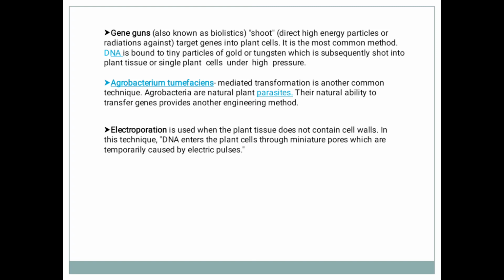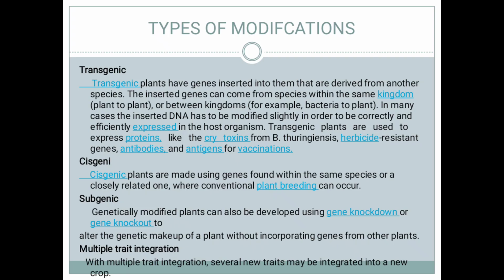Electroporation is used for plant tissues that do not contain cell walls. In this technique, DNA enters the plant cells through miniature pores which are temporarily caused by electric pulses. Transgenic plants have genes inserted into them, derived from another species. This is a plant which has already been made transgenic. Between kingdoms, the inserted DNA has been modified slightly in order to function correctly in the host organism.